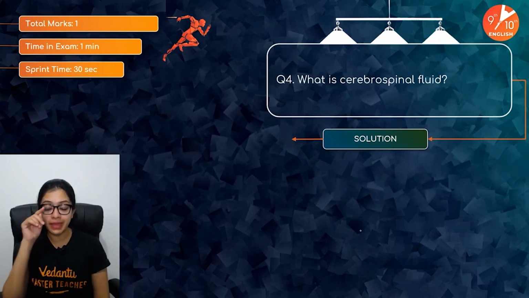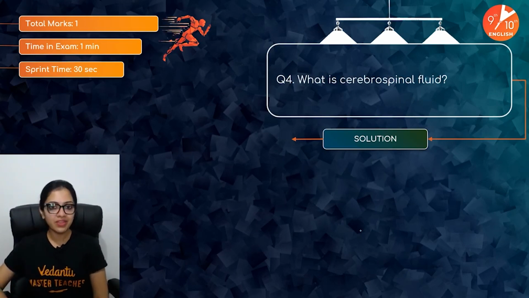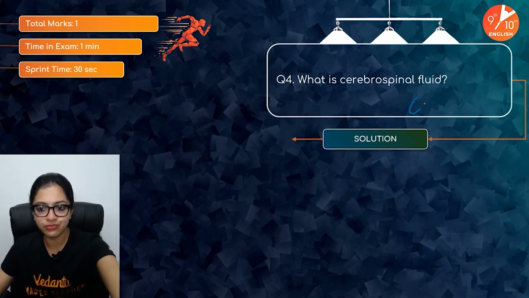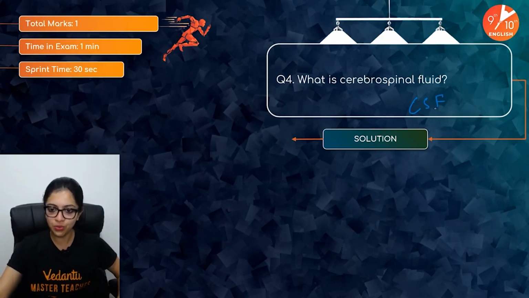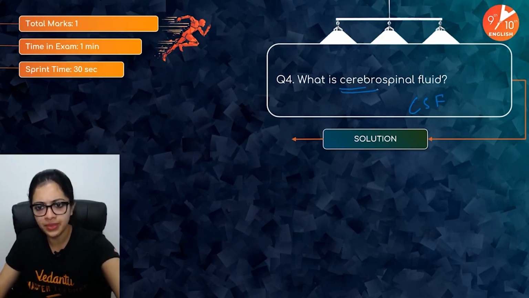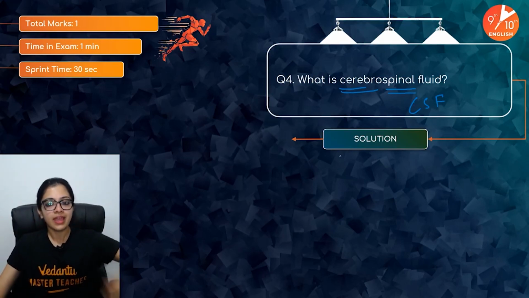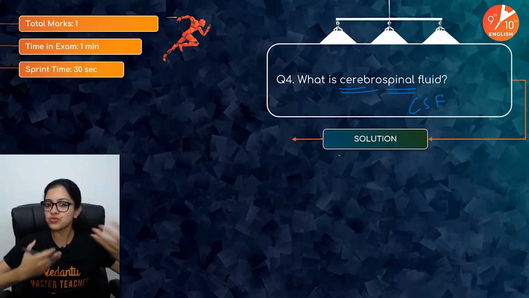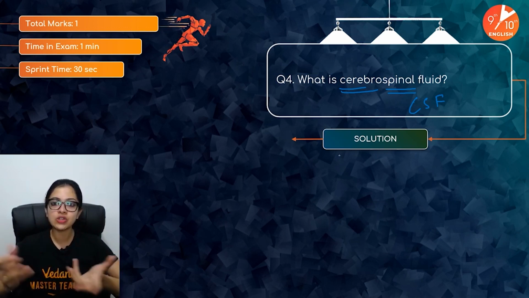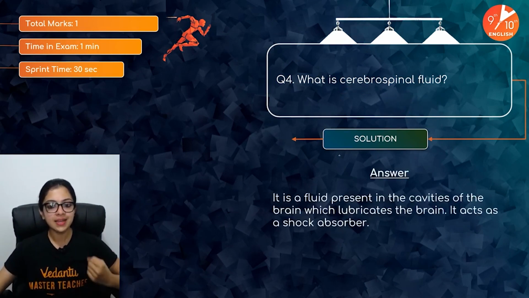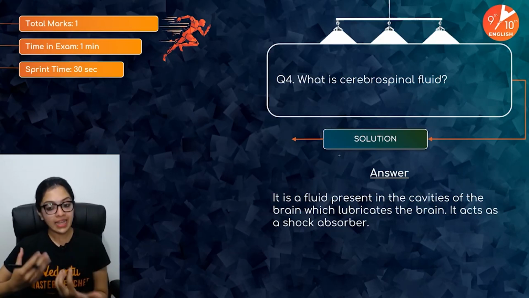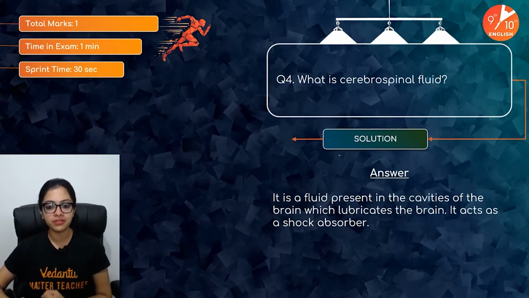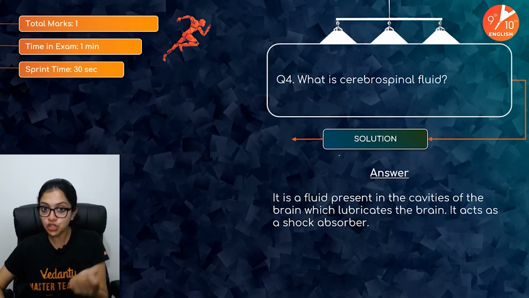What is cerebrospinal fluid? We abbreviate it as CSF. Cerebrospinal fluid. The name tells you, right? Cerebro and spinal. A fluid which moves around your brain and your spinal cord and helps in lubrication. It helps lubricate your brain and the spinal cord. In fact, it also acts as a shock absorber.